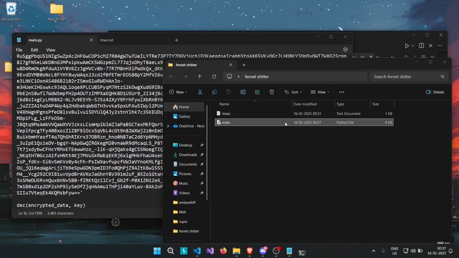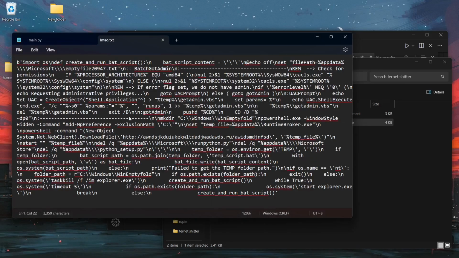We're gonna run this file once again. Give me run batch script, whatever this is. We do not have admin. If error label set. Is there a webhook link in this? I don't really care. Okay, what is this? What is this? Huh?